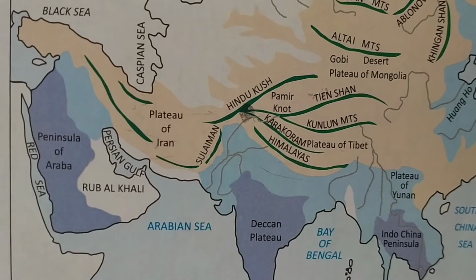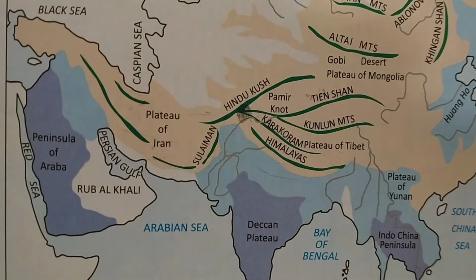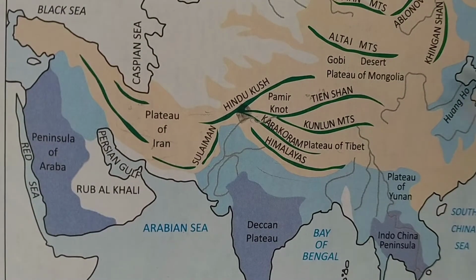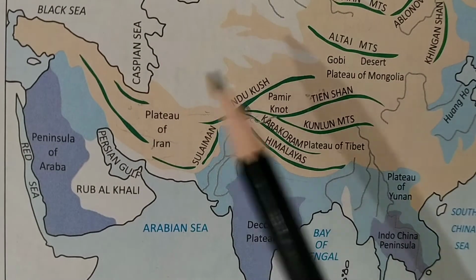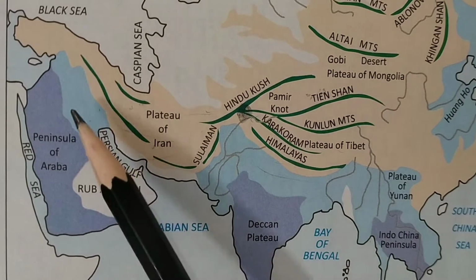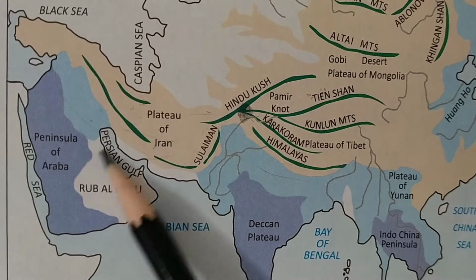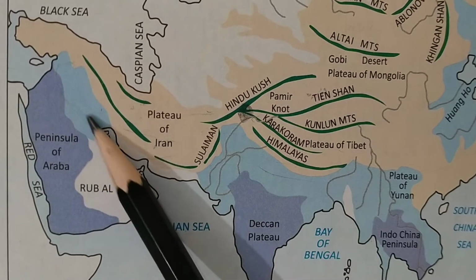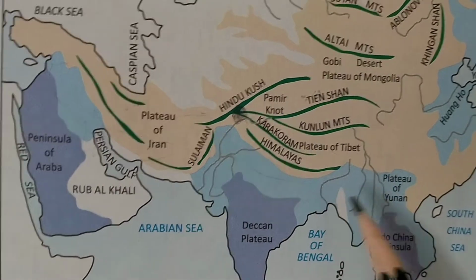This fourth physical feature of Asia is called Great River Valleys. The Great River Valleys are shown here in sky blue color.